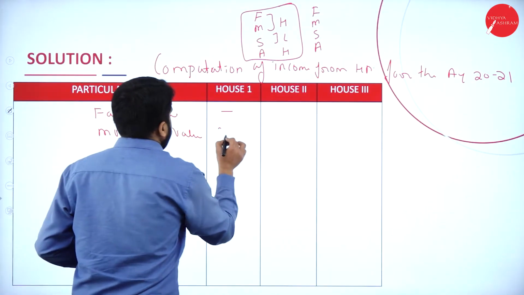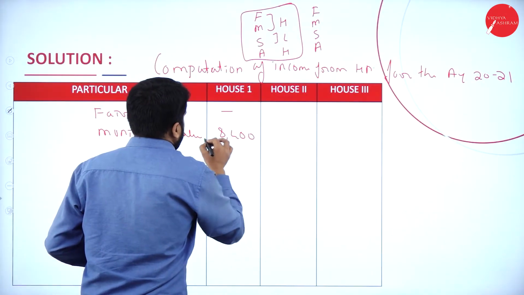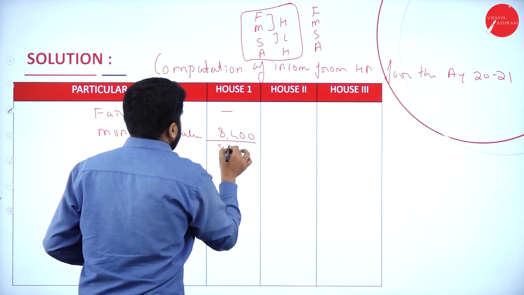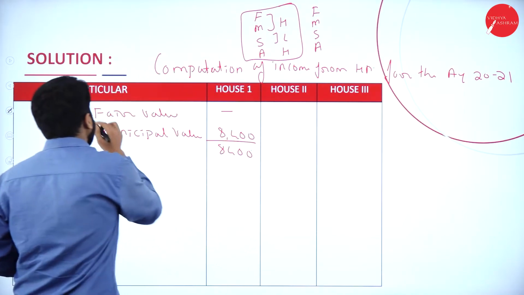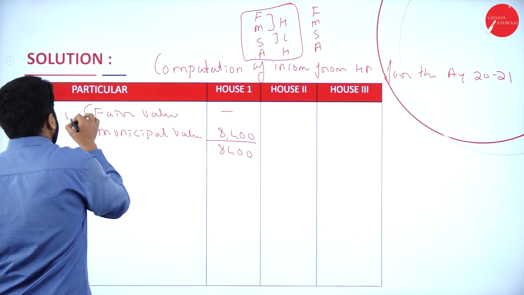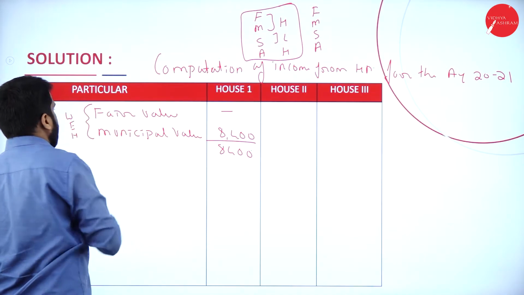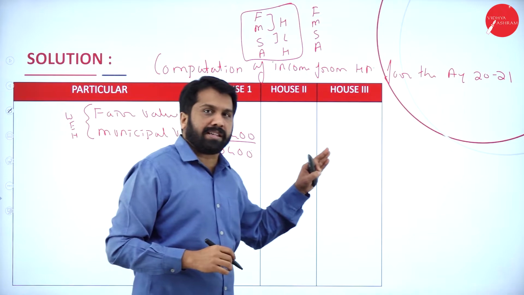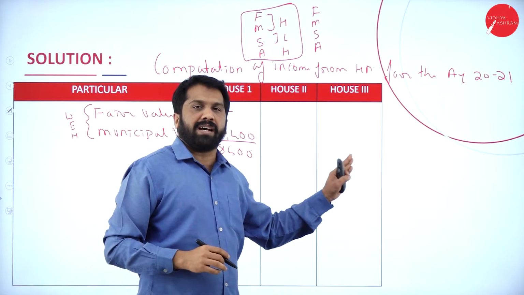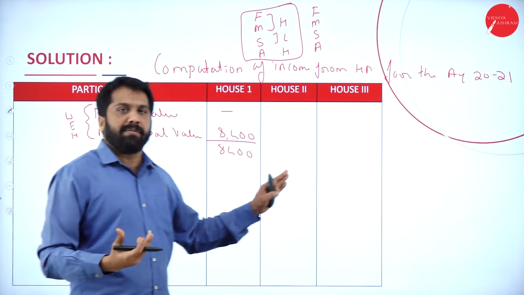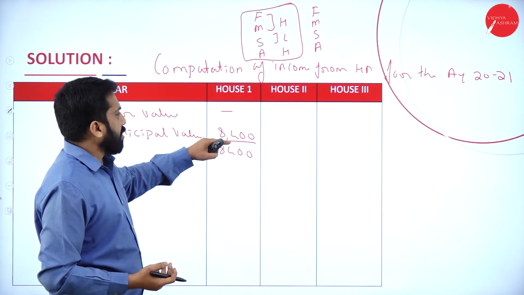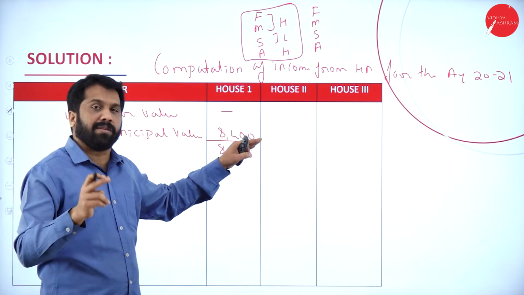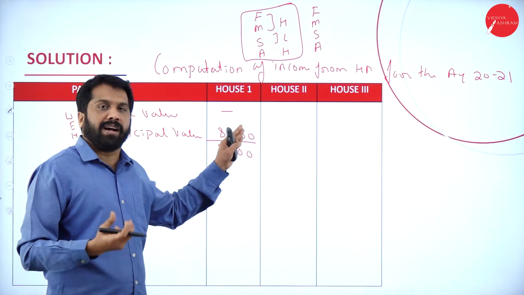Whichever is higher, out of this 8,400 is higher. If the fair rent is not given, then your municipal value will become the higher value. Even though your municipal value is not given, fair rent given, then also you should go for any one amount.